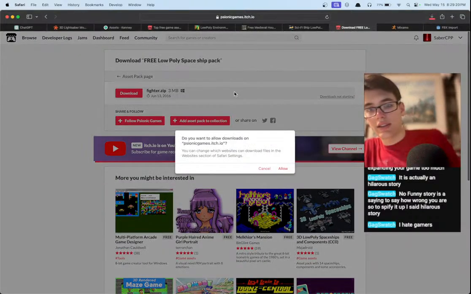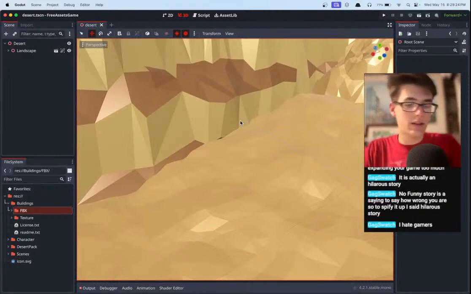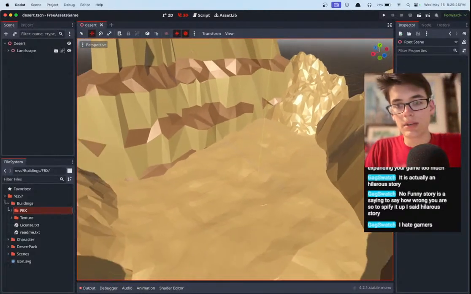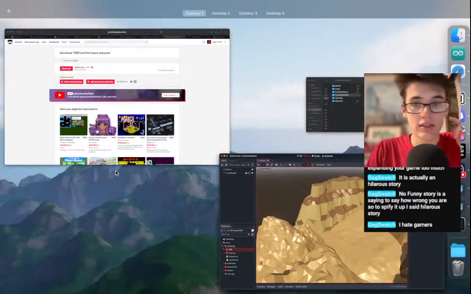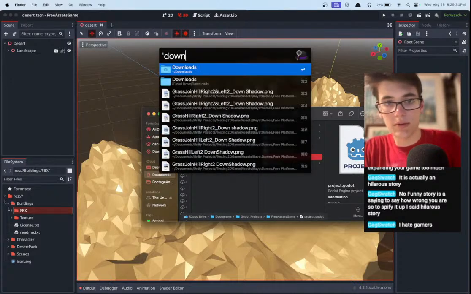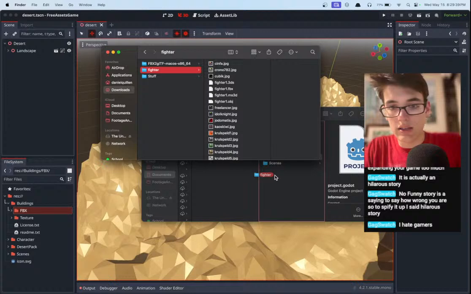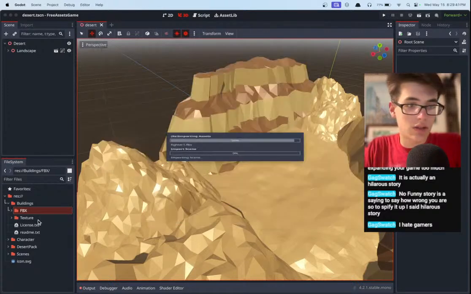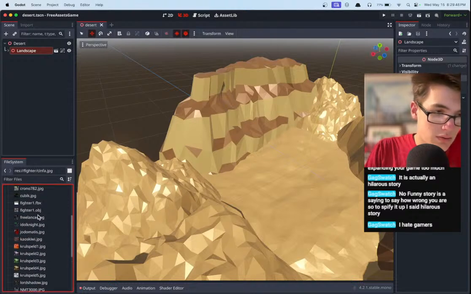I feel like this could add some cool stuff. Because we already have a player character as well, I'm thinking we just have some ships flying around in the sky for no apparent reason, and yeah, we just do that. Let's open up our downloads folder. Go ahead and throw the fighter into our Godot project. Have an import. Let's see if we can throw something in the scene. Fighter 1.fbx.